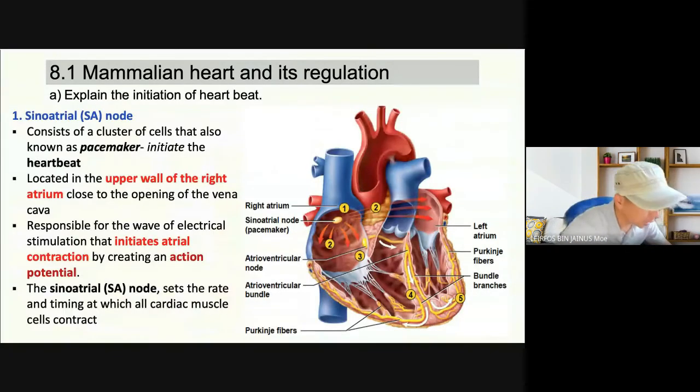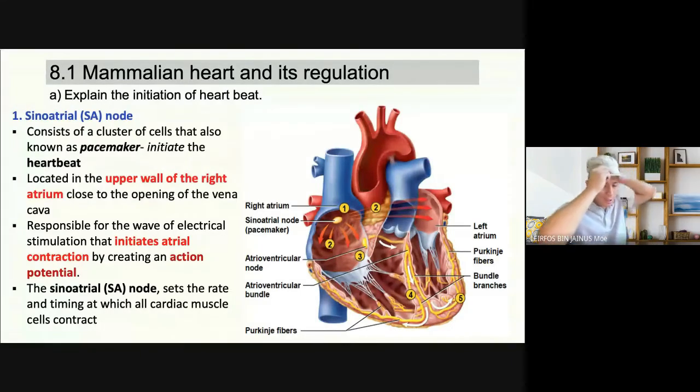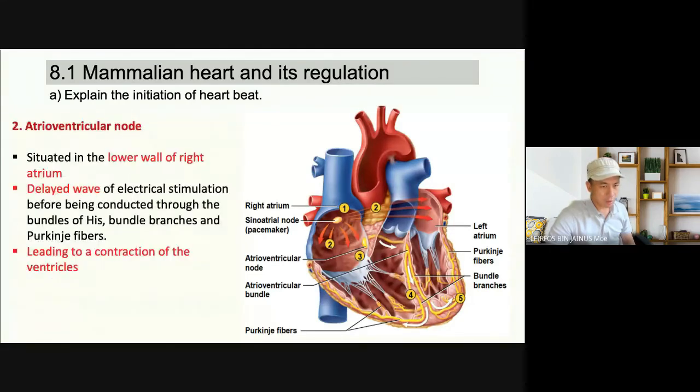So this is the repetition of the information. Macam mana dia, how the heartbeat initiate. Satu, the heartbeat or the initiation or the signal start at the, di mana dia bermula pada SA node, and then SA node kepada right atrium and then left atrium, and then to the AV node to the septum.